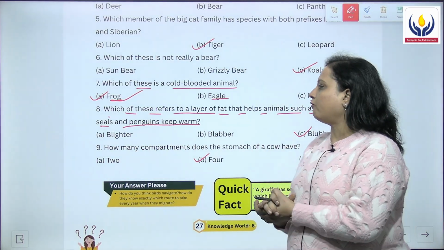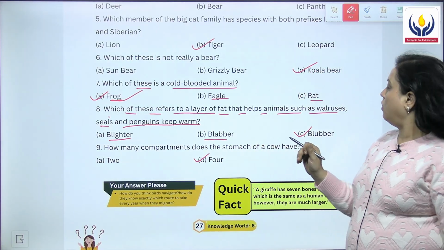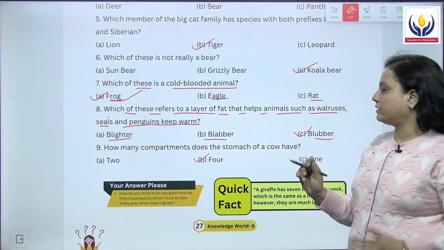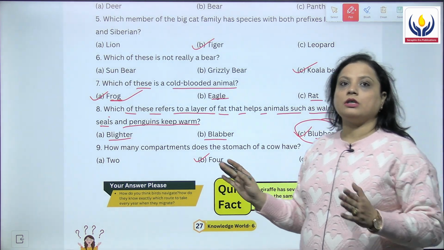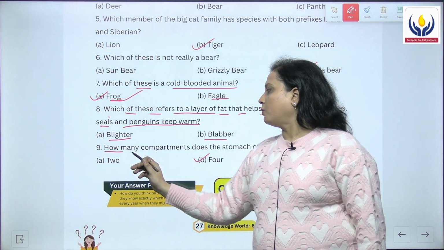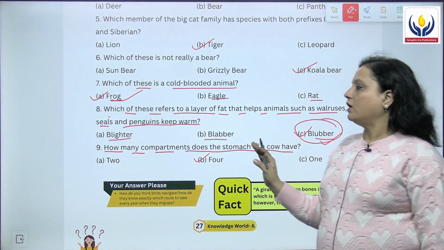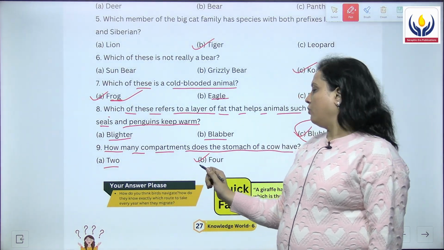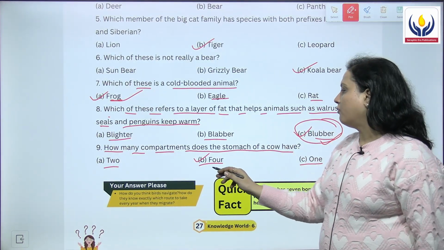And what is that layer of fat called? Is it called blighter, blabber or blubber? And the answer is blubber. Then the ninth question, the last question here, how many compartments does the stomach of a cow have? The options are 2, 4 and 1. The answer for this question is 4.